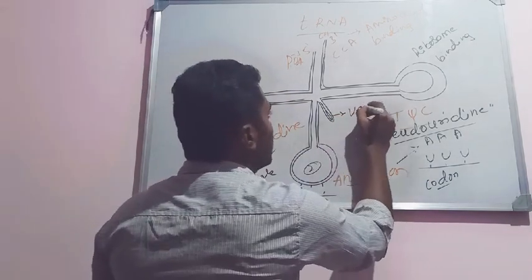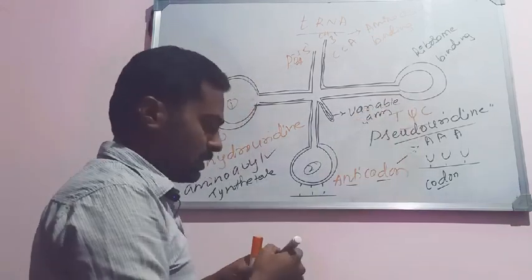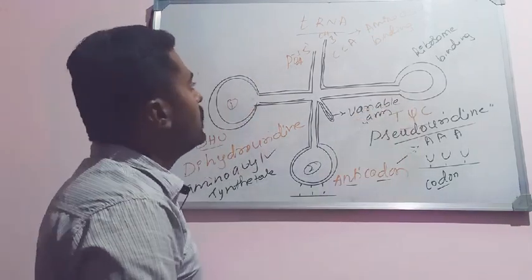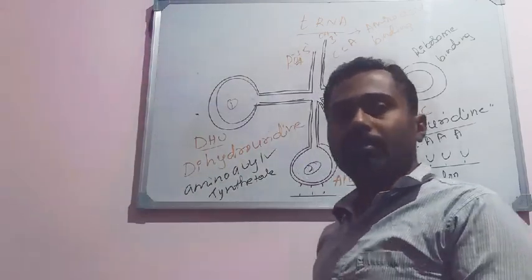And this smaller one is what is called a variable arm. This is the variable arm, the small loop. So this is the structure of an alanine tRNA that was given by Robert Holley.